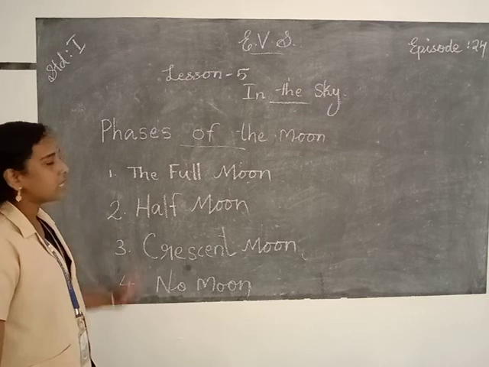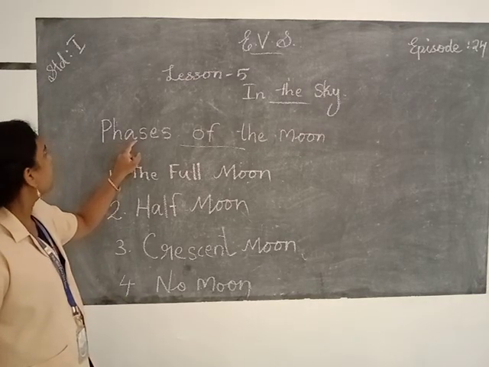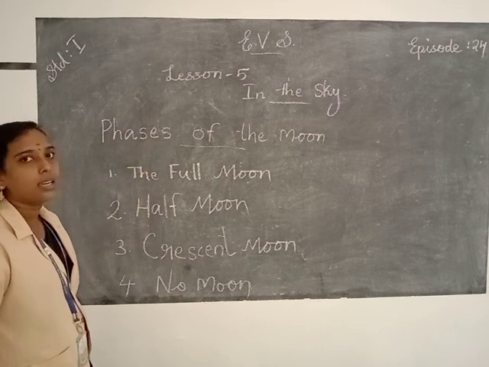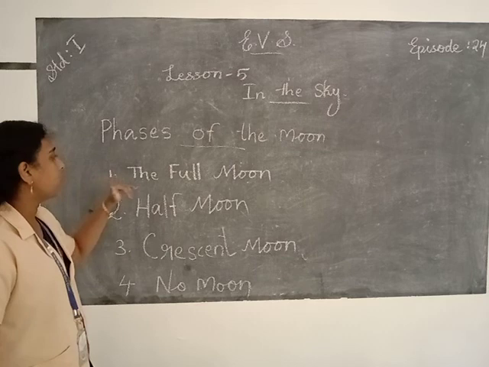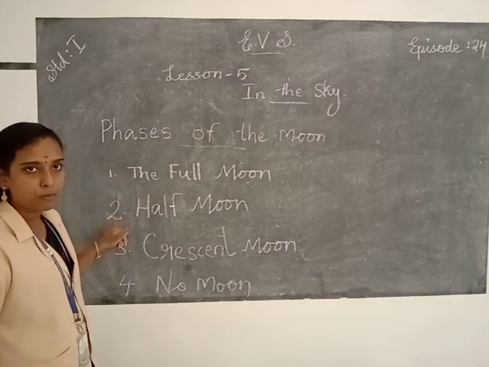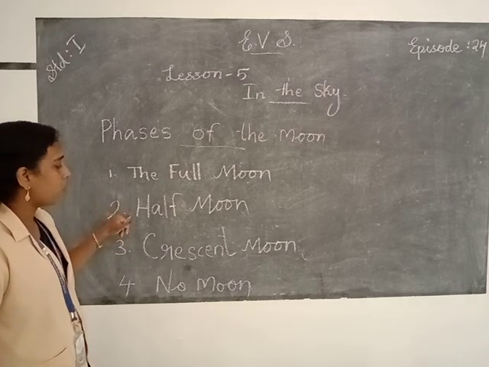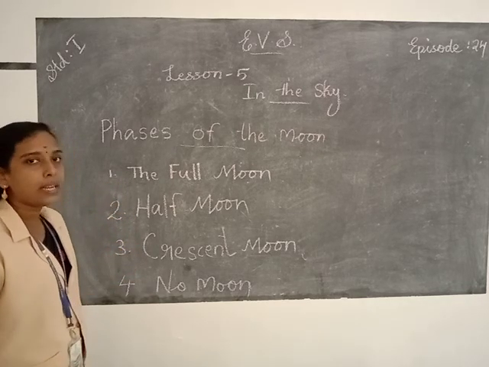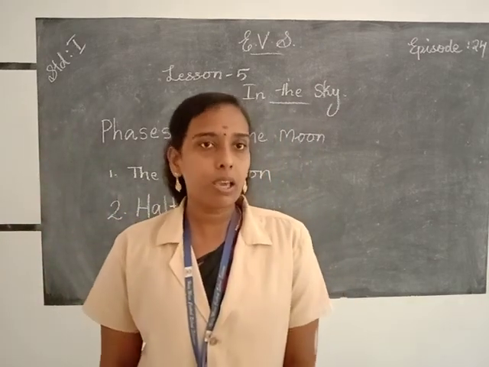So these are the phases of the moon. P-H-A-S-E-S. Full moon, half moon, crescent moon, and no moon. So these are the different phases of the moon.